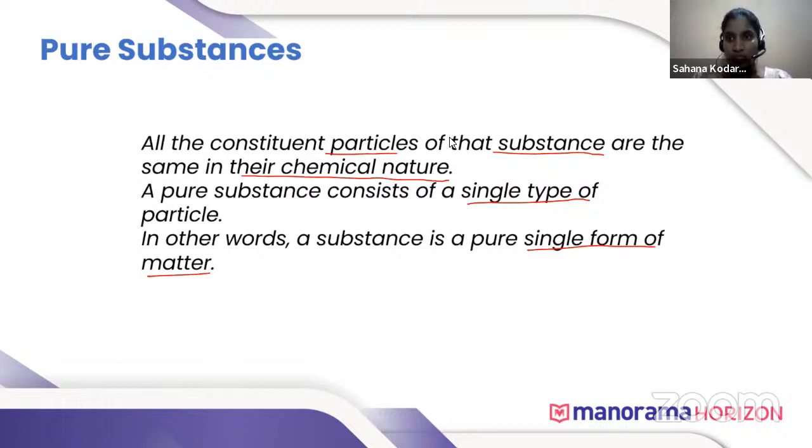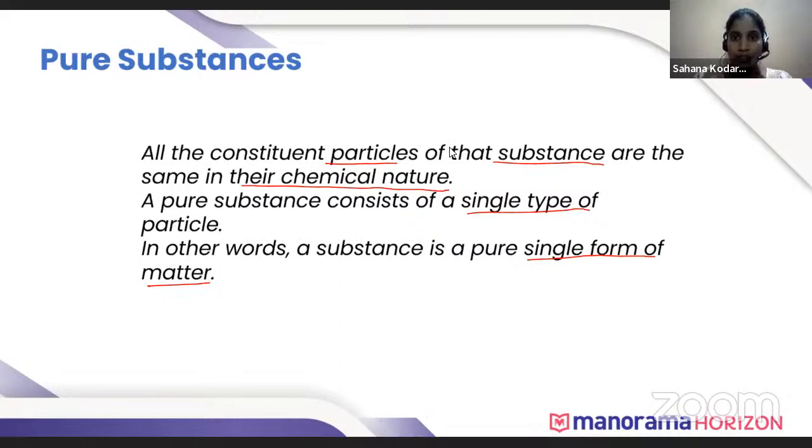Metals are pure substances. The constituents of pure substances have the same chemical nature, so such substances are called pure substances.